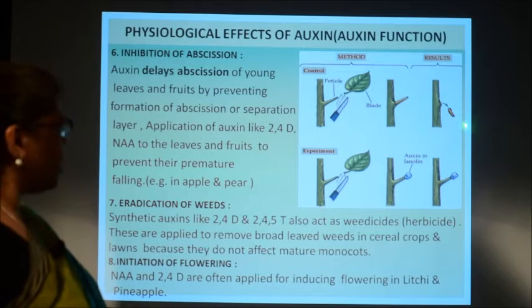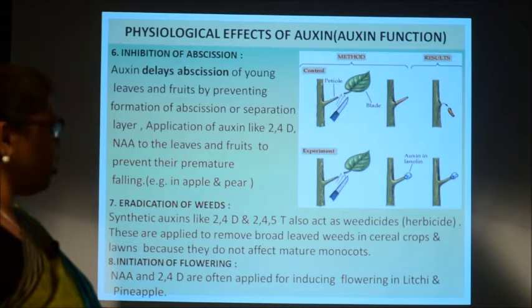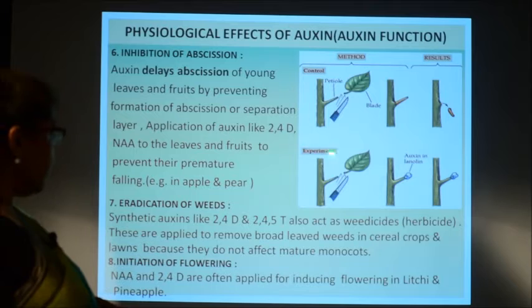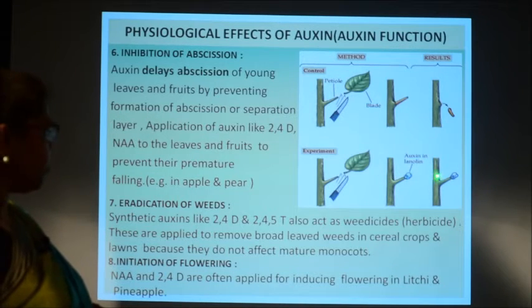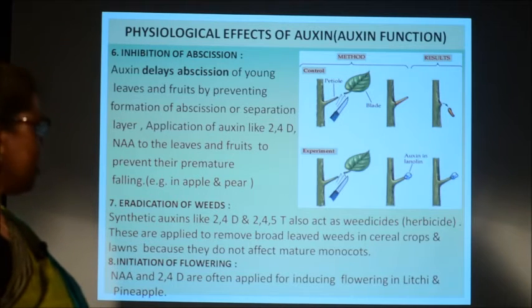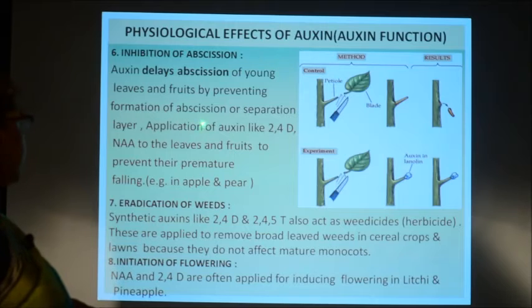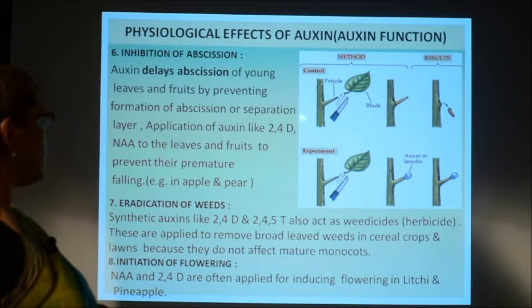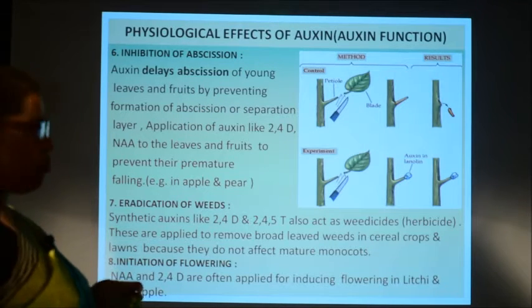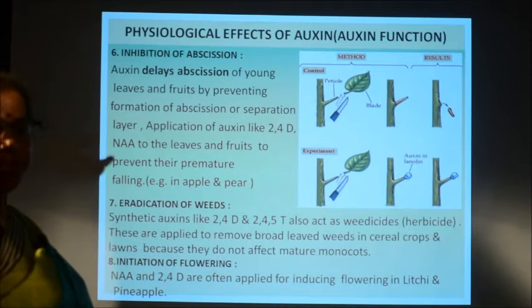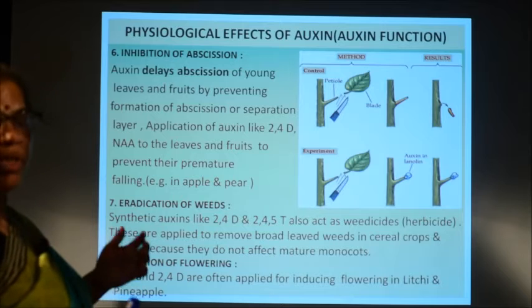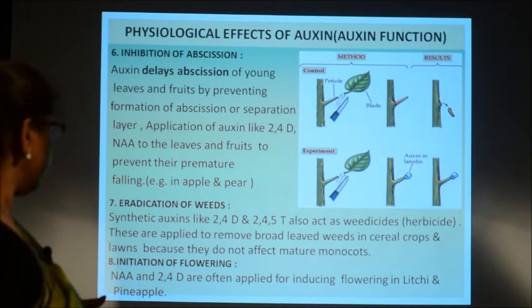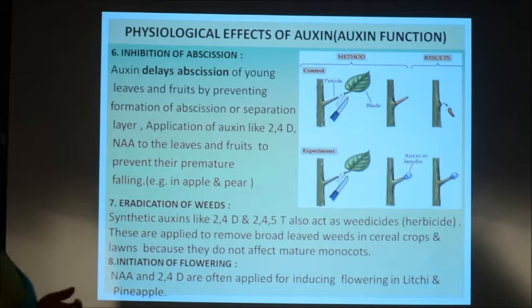After some days, the petiole will fall down. But if the same thing is applied with auxin, you will find the auxin is applied here, so there is no falling of the petiole. So, this shows that auxin helps in preventing the formation of the abscission or separation layer. That helps in preventing the premature falling of leaves and fruits, which is very useful for the plant.